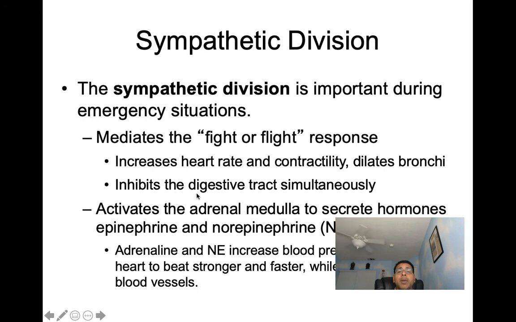In relation to the digestive tract, we can see it inhibits the digestive tract simultaneously. This system activates the adrenal medulla to secrete hormones, epinephrine and norepinephrine. Adrenaline and norepinephrine increase blood pressure, causing the heart to beat stronger and faster while constricting certain blood vessels.